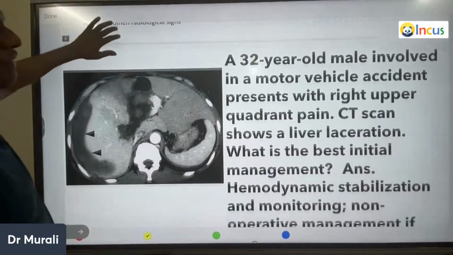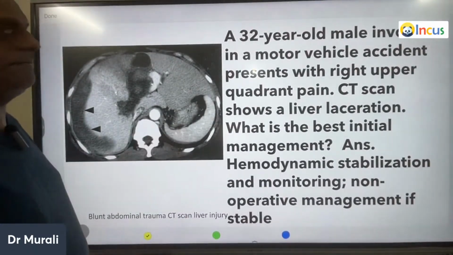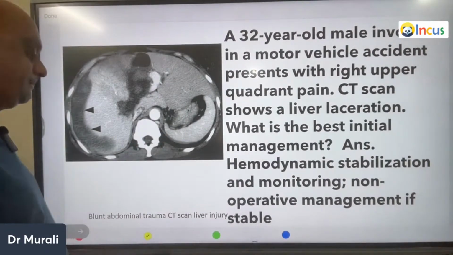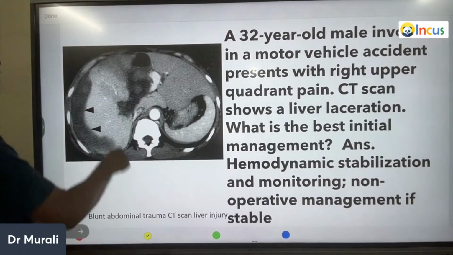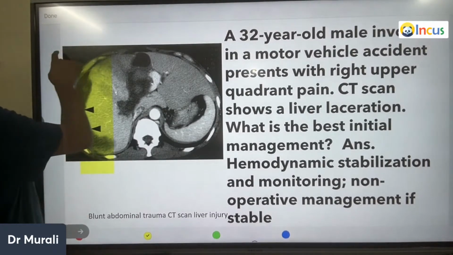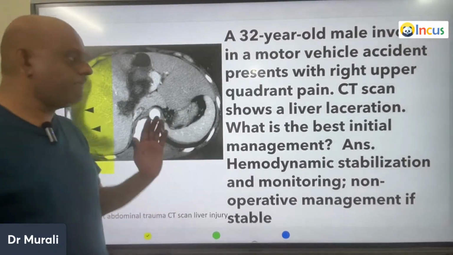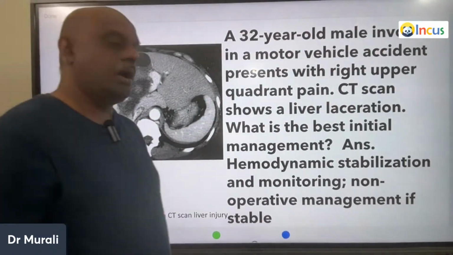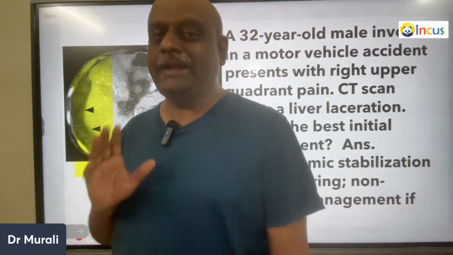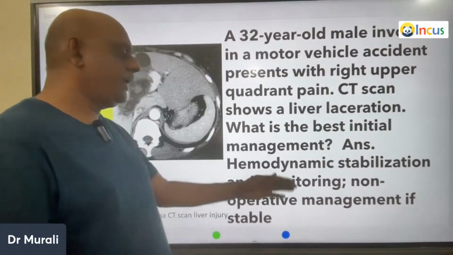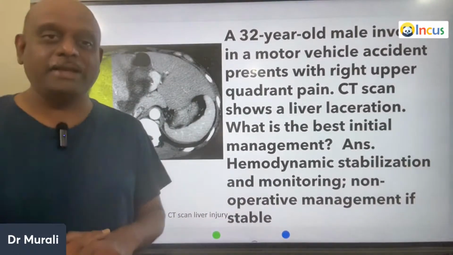Now, a 32-year-old male involved in a motor vehicle accident presents with right upper quadrant pain. A CT scan shows a laceration of the liver. So what is the best initial management? Always you need to look for hemodynamic stability, and then you need to do non-operative management if the patient is hemodynamically stable.